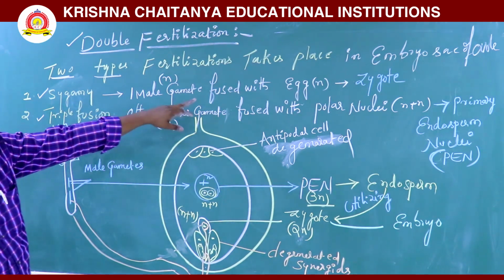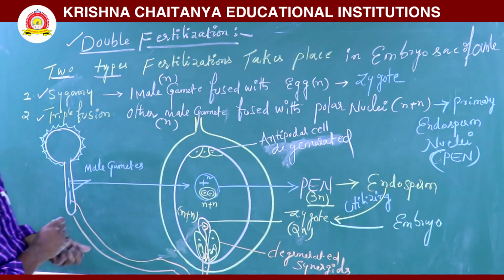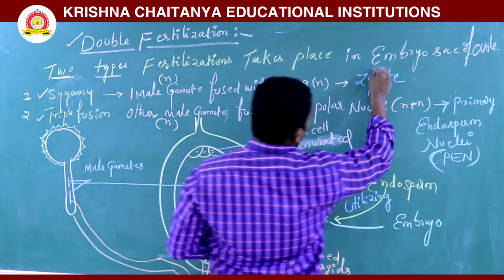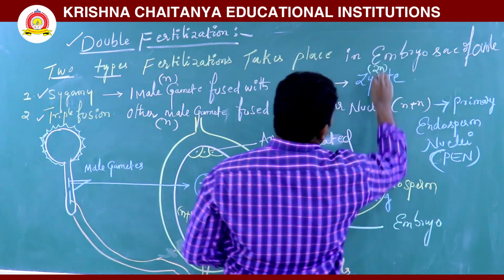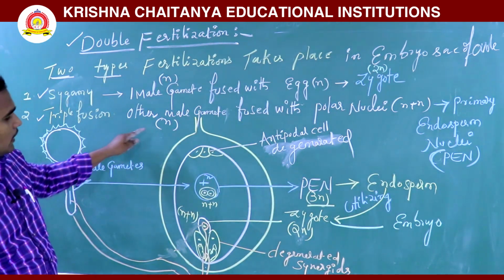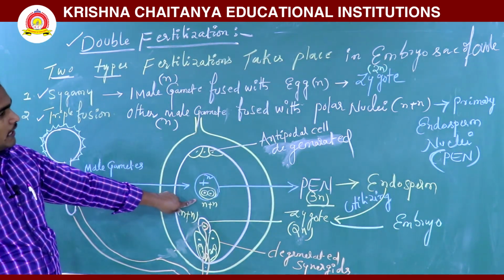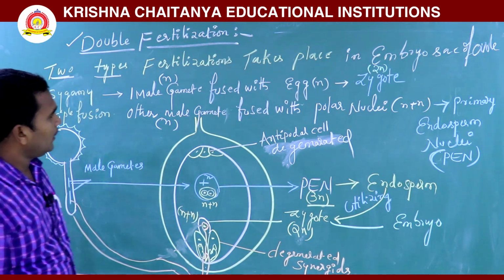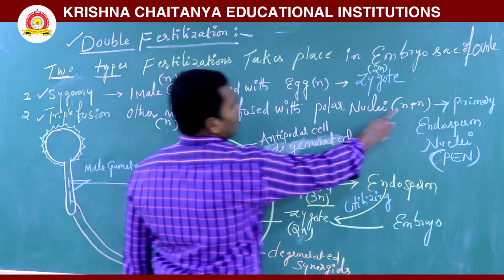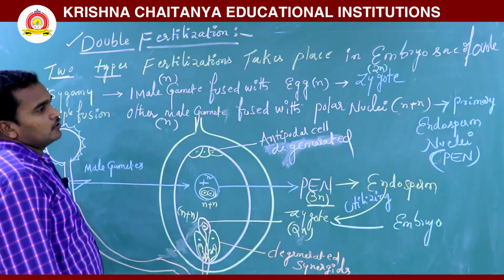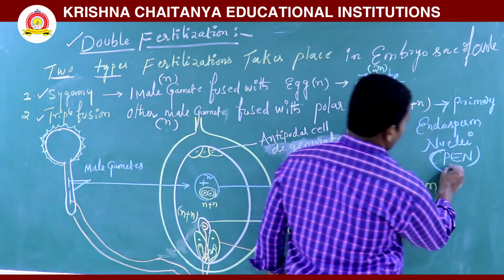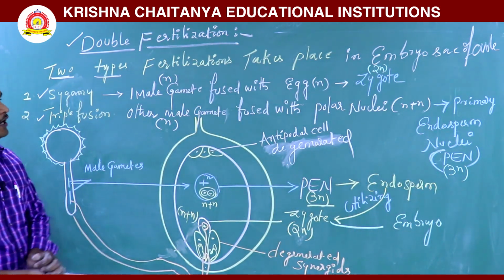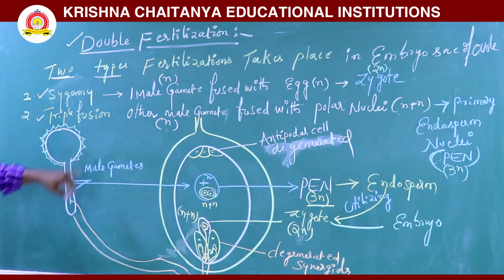In syngamy, one male gamete fuses with the egg cell, and the zygote is diploid. Then one male gamete fuses with the polar nuclei, total three, giving the primary endosperm nucleus, a triploid condition.